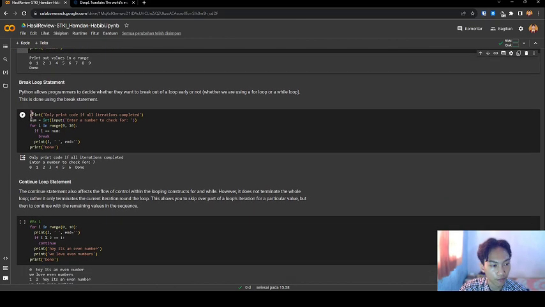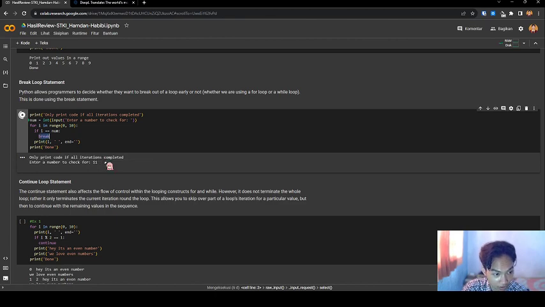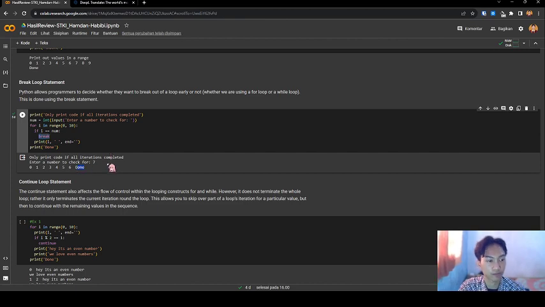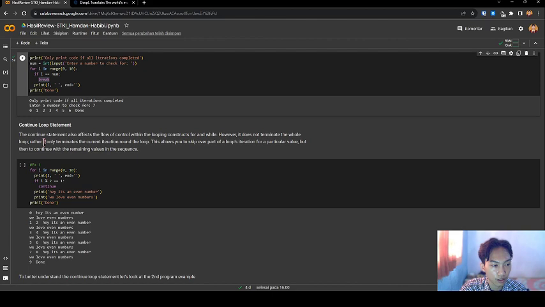Let's see the code. This code prints only if all iterations complete. Enter a number as input, for E in range. If E equals none, break. I put 11. I put 7. Break at 7.